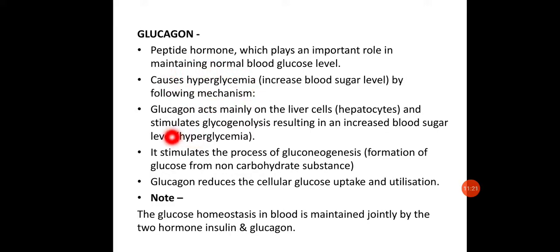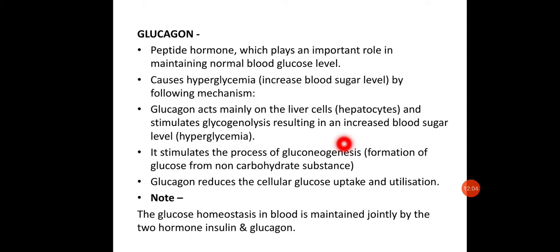Okay. Now glucagon acts mainly on the liver cells, that is the hepatocytes, and it stimulates glycogenolysis, resulting in increased blood sugar level. The liver cells have glycogen as a stored form of glucose. So under the action of glucagon, this glycogen will be broken down, resulting in the increased blood sugar level. And such a condition is called hyperglycemia.